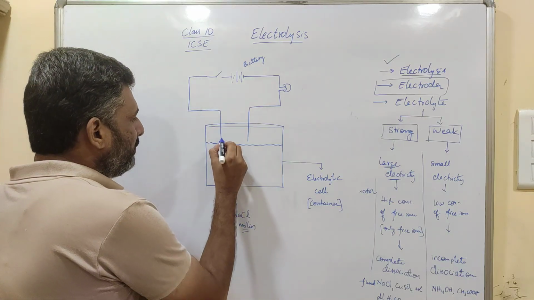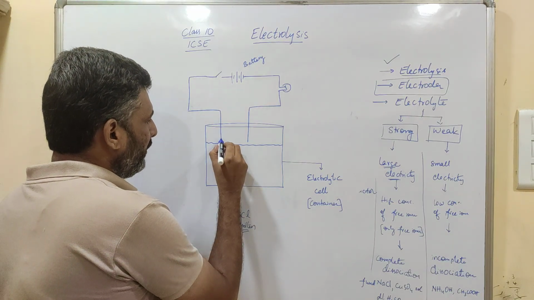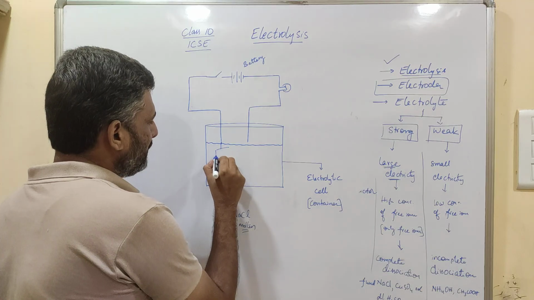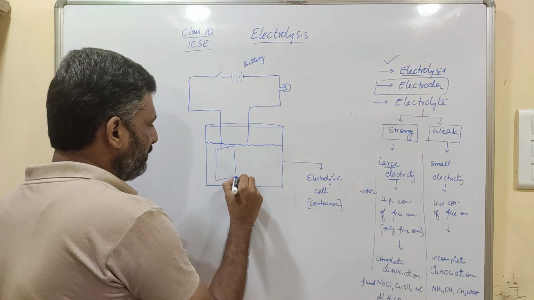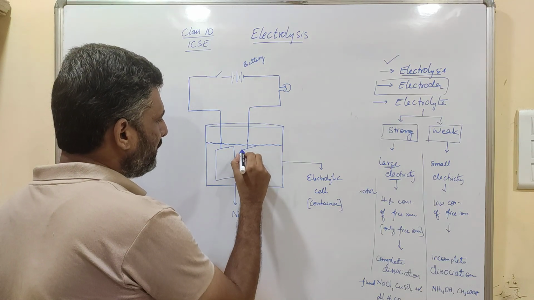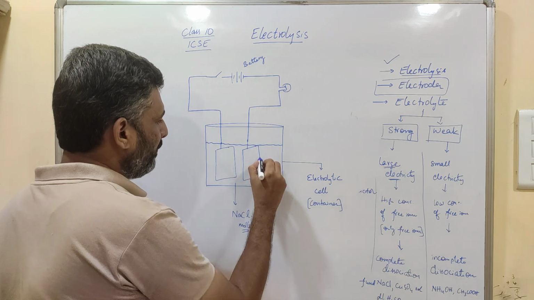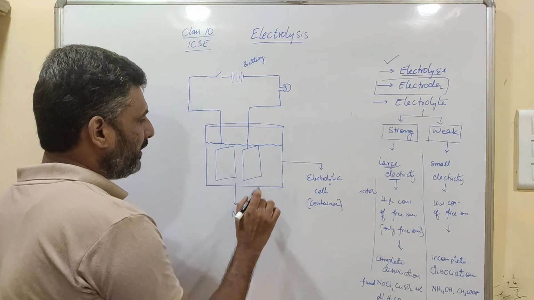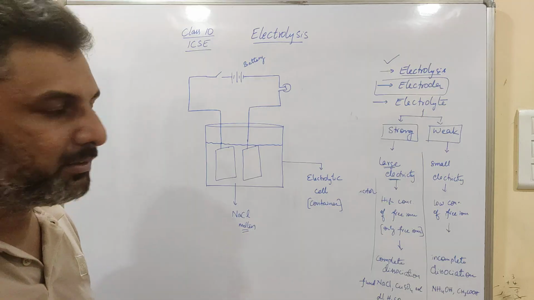At the end of these copper wires we attach some metal plates, which increase the surface area, and when the surface area increases, the process is easier.